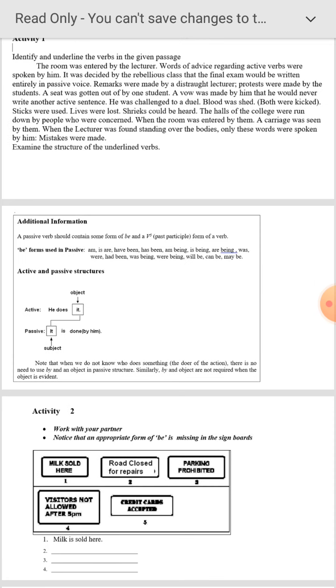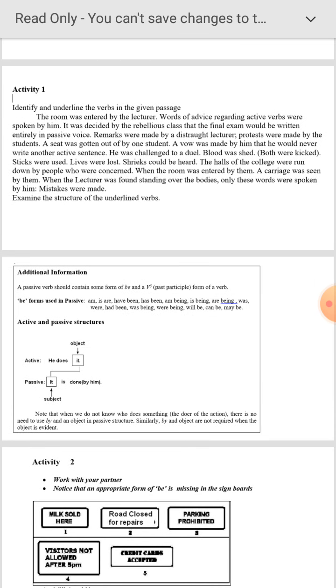And we have some expressions like "close the door." Here we don't find a subject or an object, but only a statement like "close the door." So this can be changed as "let the door be closed."